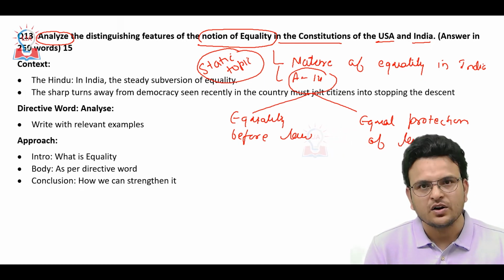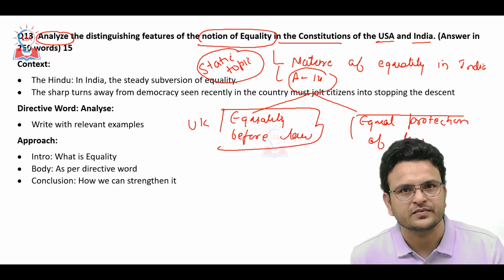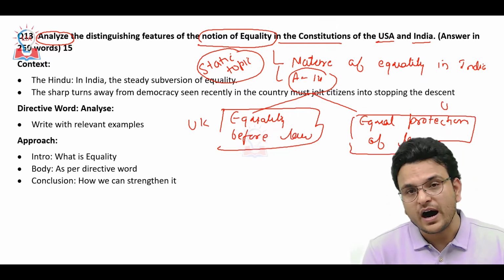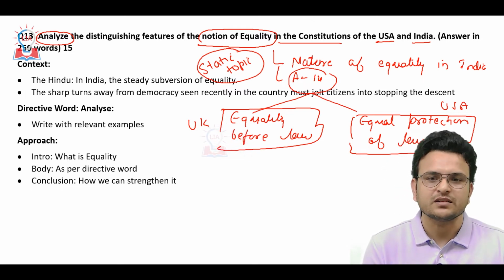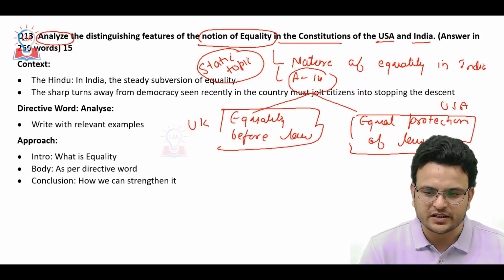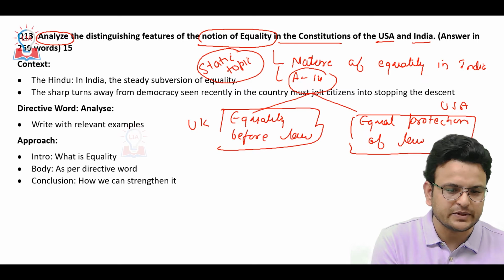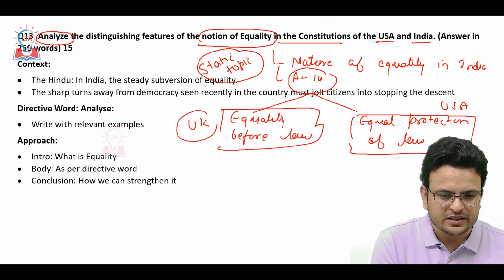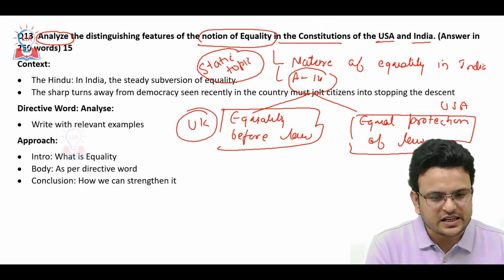Equality before law we have taken from the UK, and equal protection of law we have taken from the USA. So once you have this clear understanding about the nature of equality in India, then we can easily differentiate.